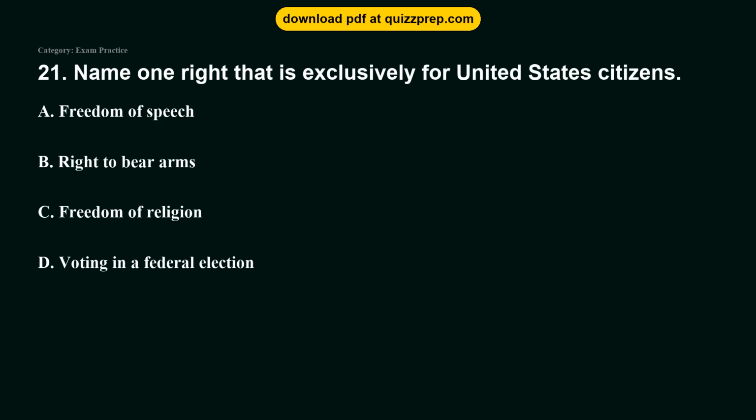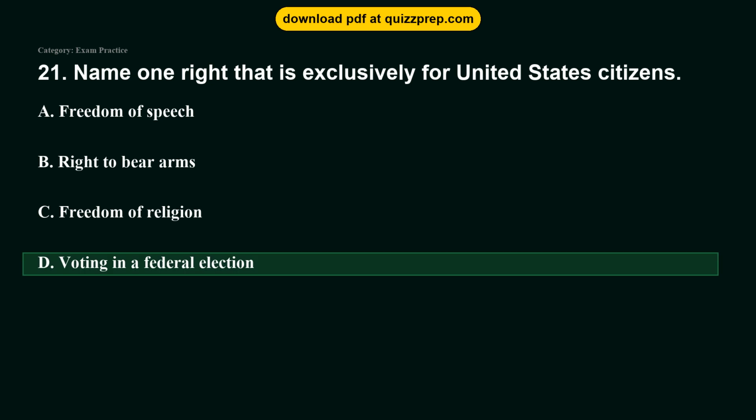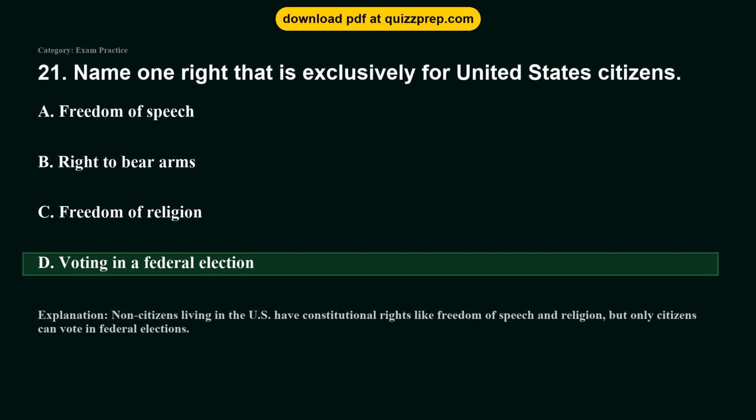Question 21. Name one right that is exclusively for United States citizens. Option A, freedom of speech. Option B, right to bear arms. Option C, freedom of religion. Option D, voting in a federal election. The correct answer is option D, voting in a federal election. Non-citizens living in the U.S. have constitutional rights like freedom of speech and religion, but only citizens can vote in federal elections.